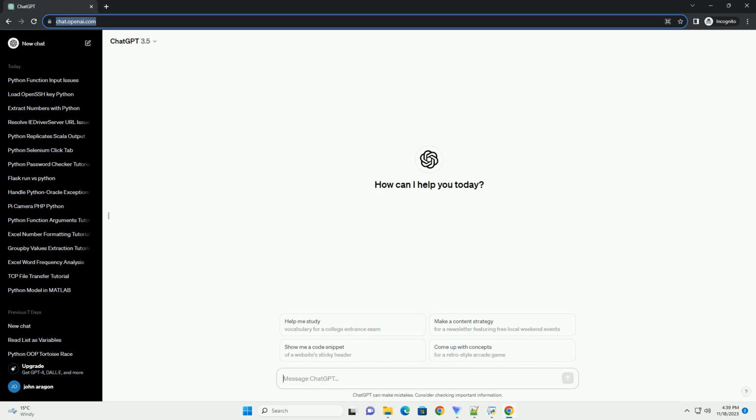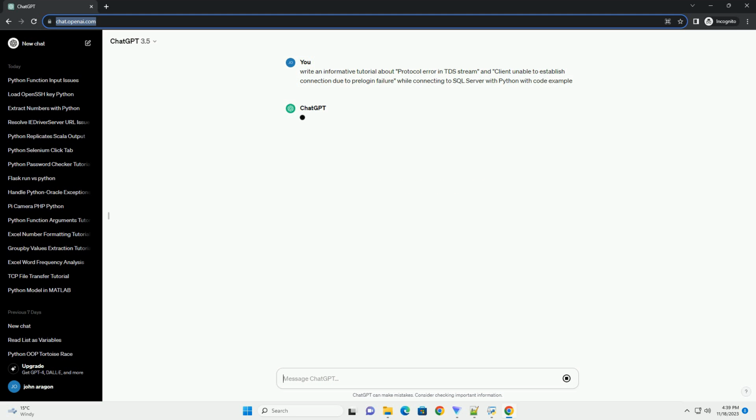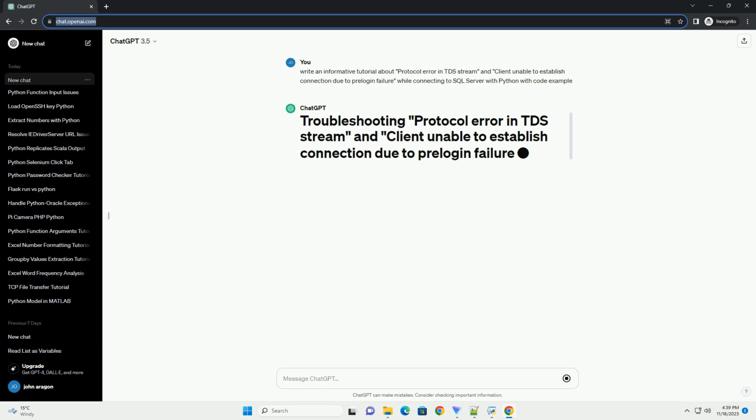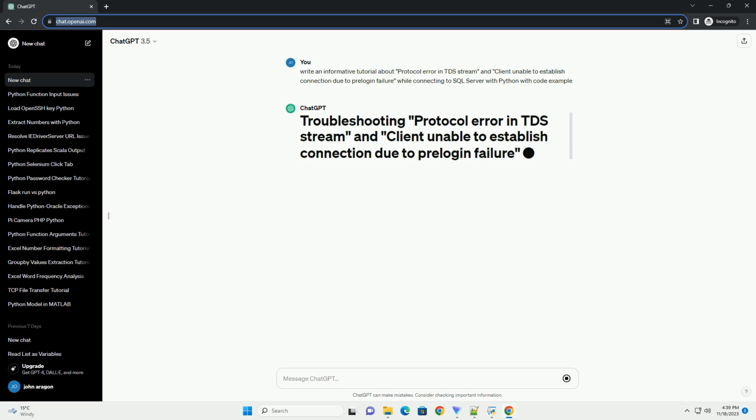When connecting to SQL Server using Python, you may encounter errors such as "protocol error in TDS stream" or "client unable to establish connection due to prelogin failure." These errors usually indicate issues with the connection parameters or configurations. Here's a tutorial to help you troubleshoot and resolve these errors.